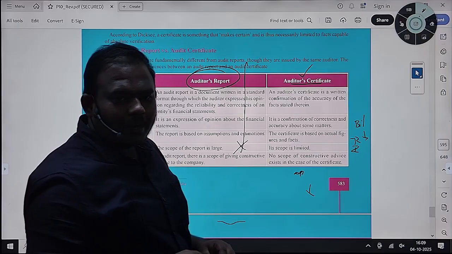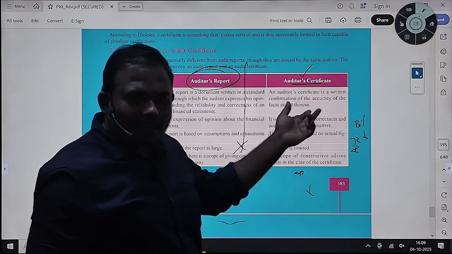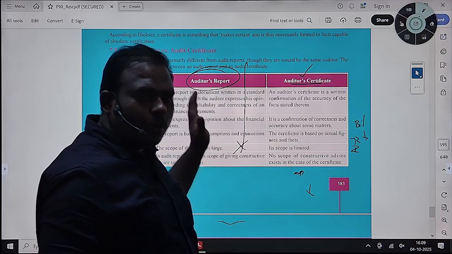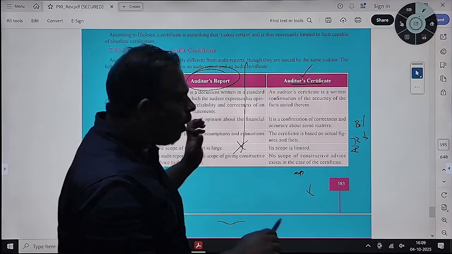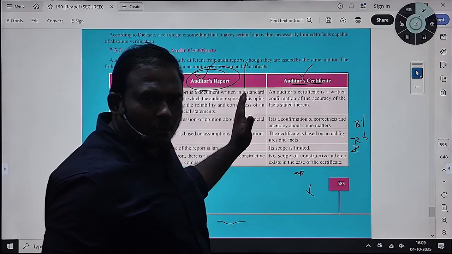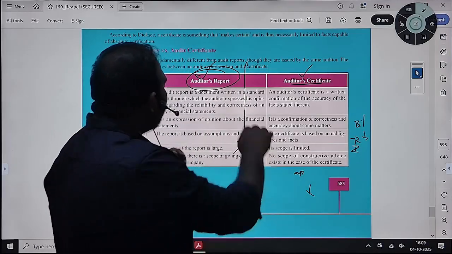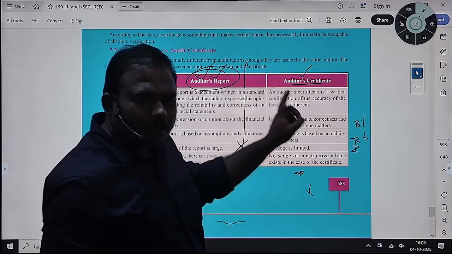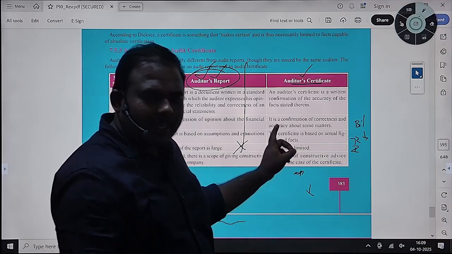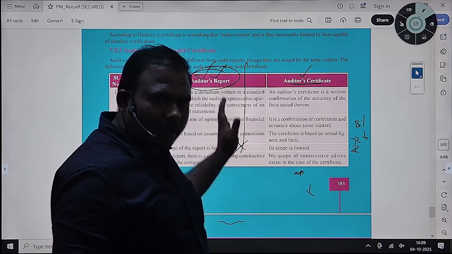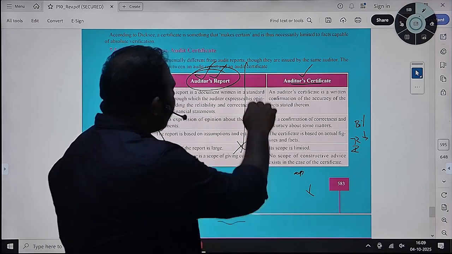A certificate is never mandatory. It depends on the client's request whether we will issue a certificate. But what is mandatory is to express your opinion through an audit report as per the statute. You have to express your opinion, and you will express your opinion through the report only. Whenever you express your opinion, it becomes a report. Whenever you certify something because it is exactly correct, then it becomes an auditor certificate. Your opinion will come under the audit report only.